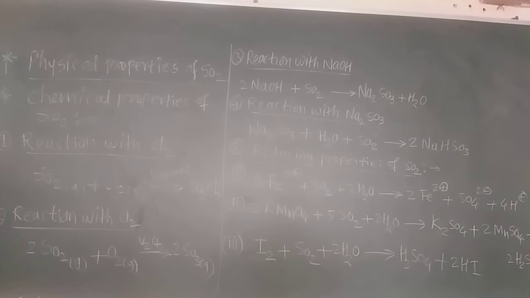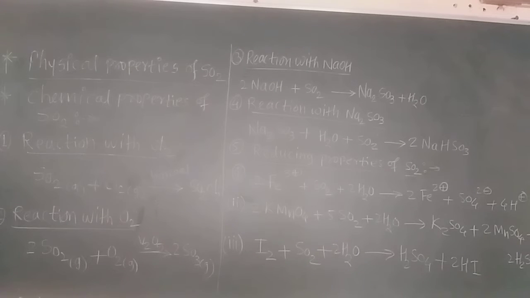Now see on page number 153, where the figure is given, the flow diagram of manufacture of sulfuric acid. That is the contact process. This year this diagram is not for you, but it has always been asked in the board examination in the last few years. I think last year this diagram was asked in the HSC board examination. That is the contact process for manufacture of sulfuric acid, and this is one of the reactions of that process: sulfur dioxide reacts with oxygen to form sulfur trioxide.